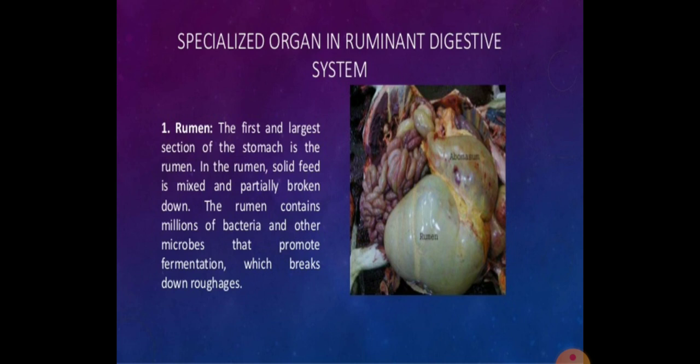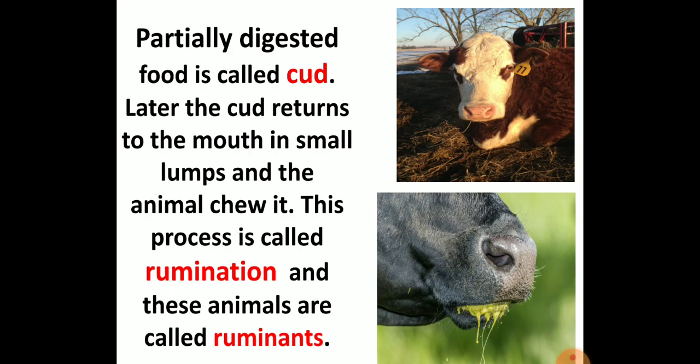First part of the stomach is the rumen. The first and the largest section of the stomach is the rumen. In the rumen, solid feed is mixed and partially broken down. The rumen contains millions of bacteria and other microbes that promote the fermentation, which breaks down the roughage. Fermentation is a chemical breakdown of the food by the action of bacteria or other microorganisms. Actually, ruminant animals quickly swallow the grass and store it in a part of the stomach that is the rumen.